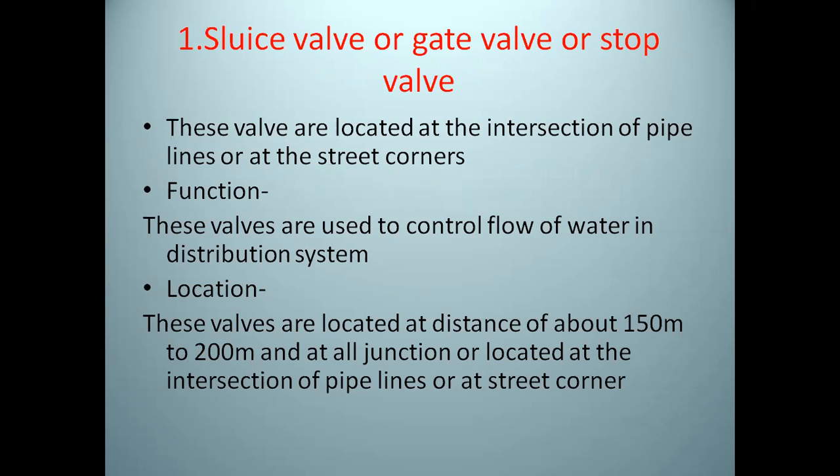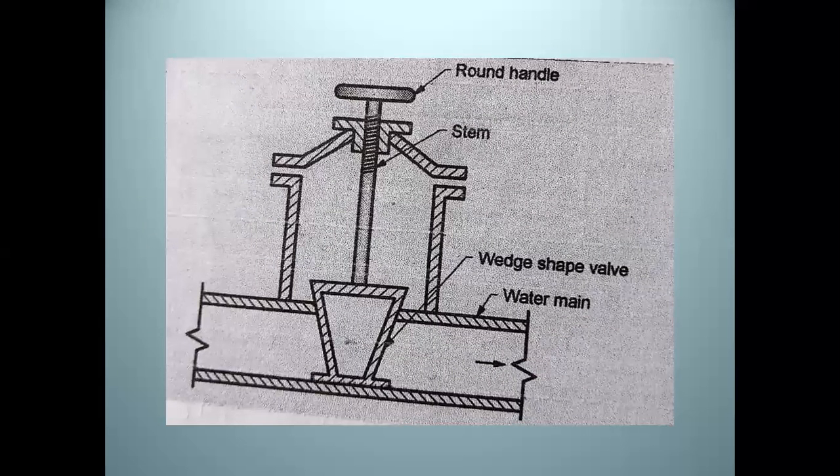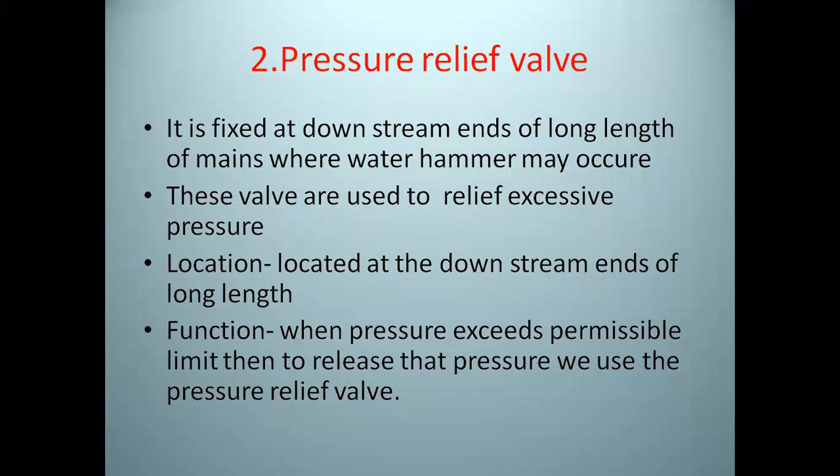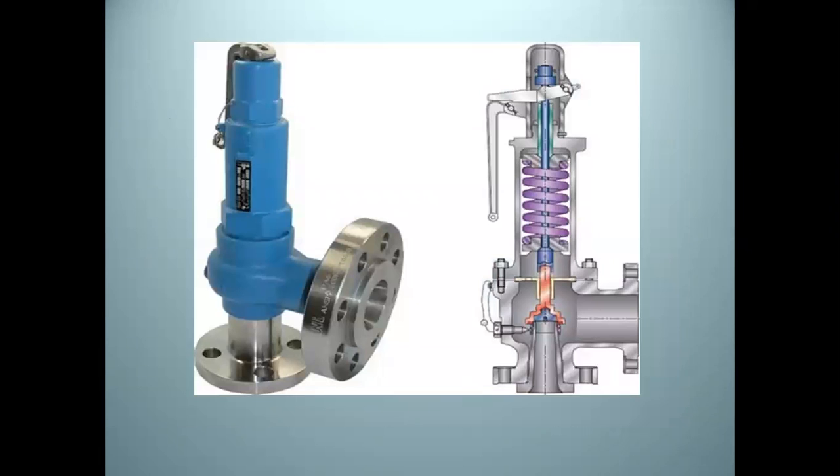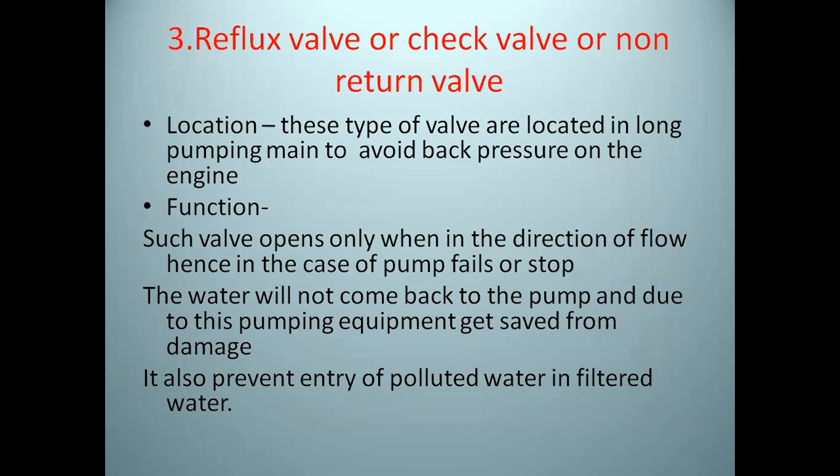This valve is used to control the water in the distribution system. The second is the pressure relief valve, which is used to release the pressure from the water main. The third is the reflux valve, also called a check valve or non-return valve.